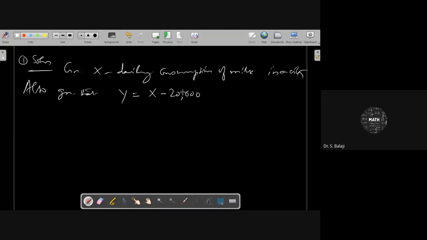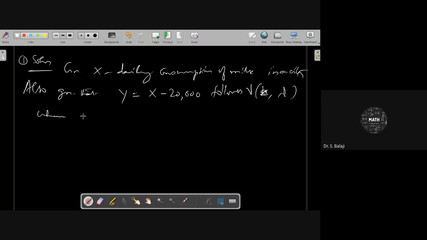Therefore, you have to consider X minus 20,000. Also given that Y equal to X minus 20,000 follows a gamma variate with parameters k comma lambda.